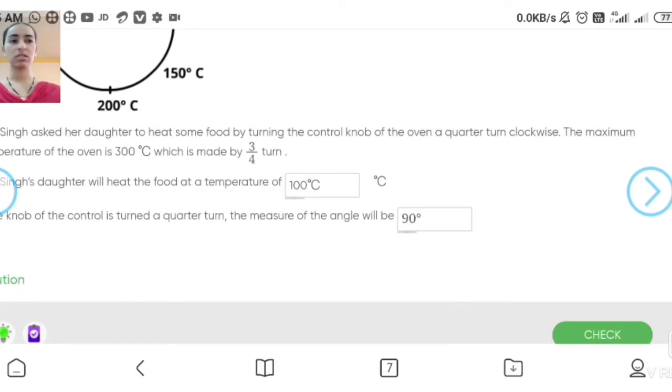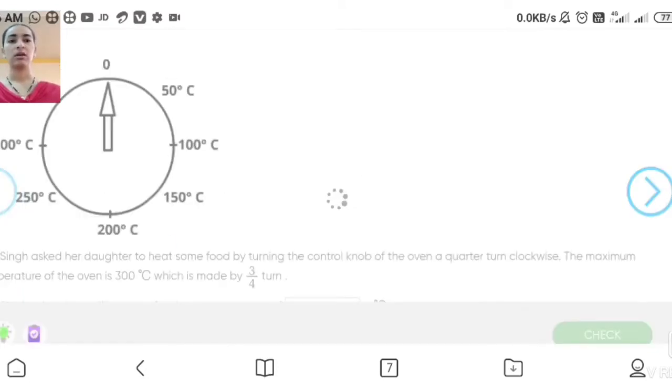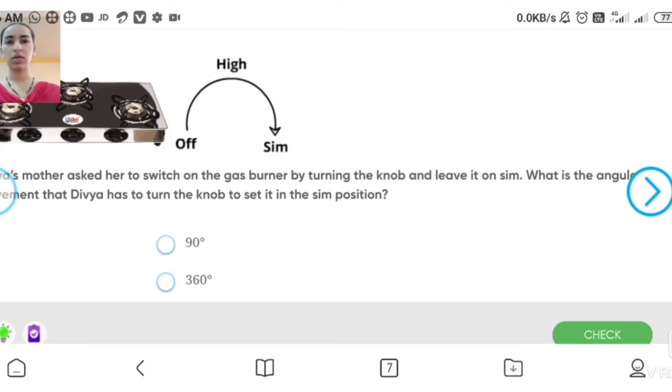Okay students, understand? A quarter means 90 degrees. 2/4 means 180. 3/4 means how much? 270, or what? You just have to add 90 to 180, okay? And the last, a full complete turn, means 360, okay?